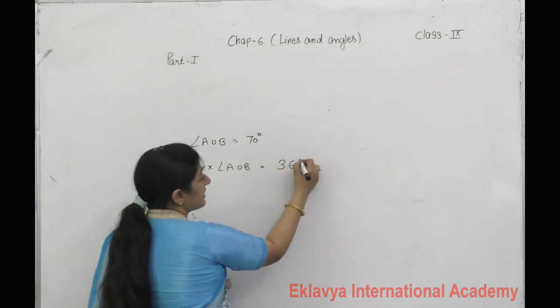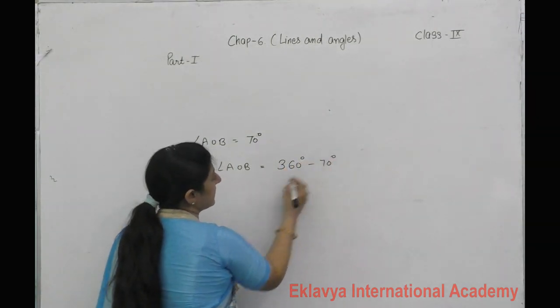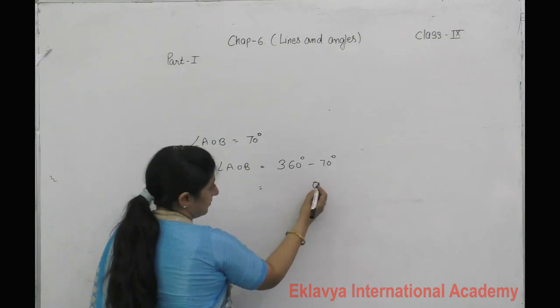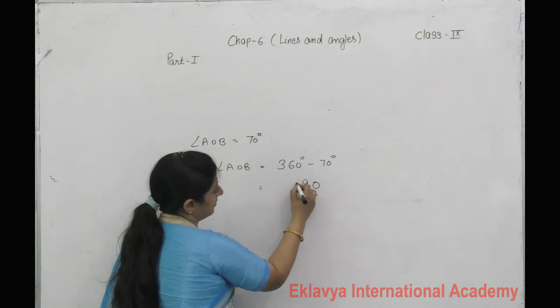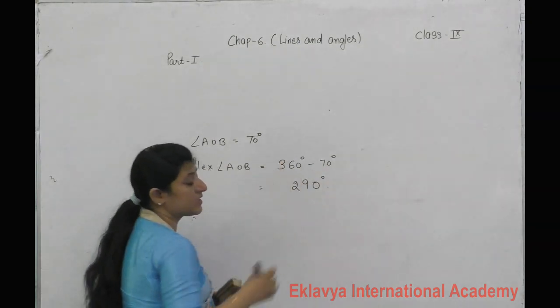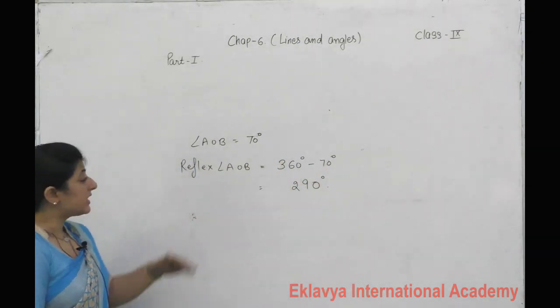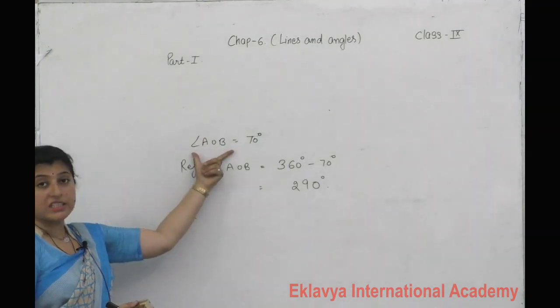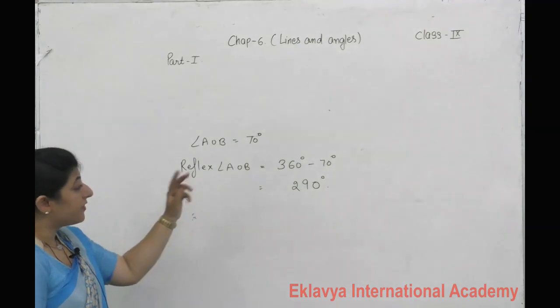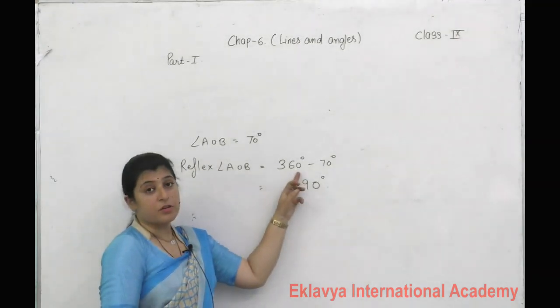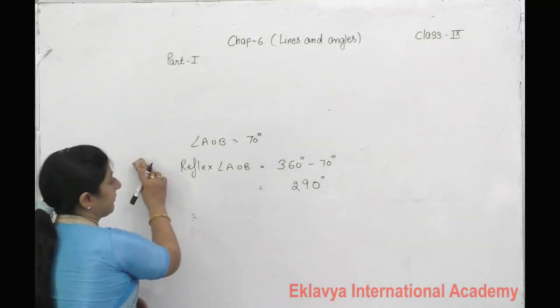We will subtract from 360 degrees. 360 minus 70 is 290 degrees. So if any angle is given to you and we want to find its reflex, we do subtraction from 360 degrees.